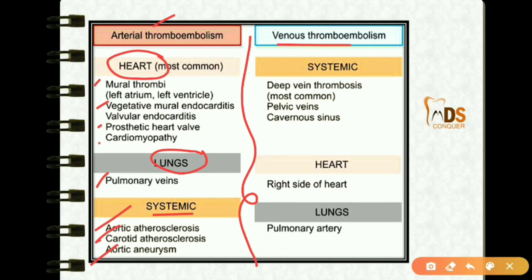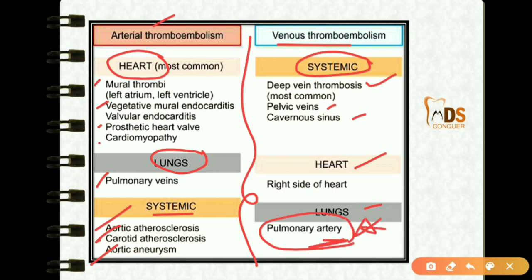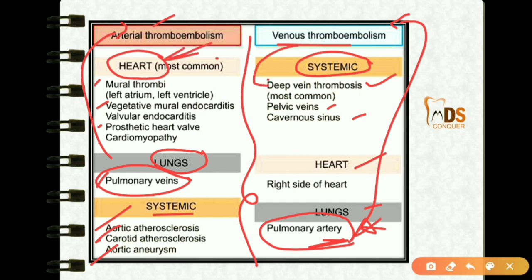Whereas in venous thromboembolism, systemic deep vein thrombosis is the most common form. Others include pelvic veins, cavernous sinus, the right side of the heart, and in the lungs the pulmonary artery. Remember, pulmonary artery is for venous thromboembolism, whereas pulmonary veins is for arterial embolism. And the most common origin for arterial is the heart, whereas for venous it is deep vein thrombosis. These four are the important points.